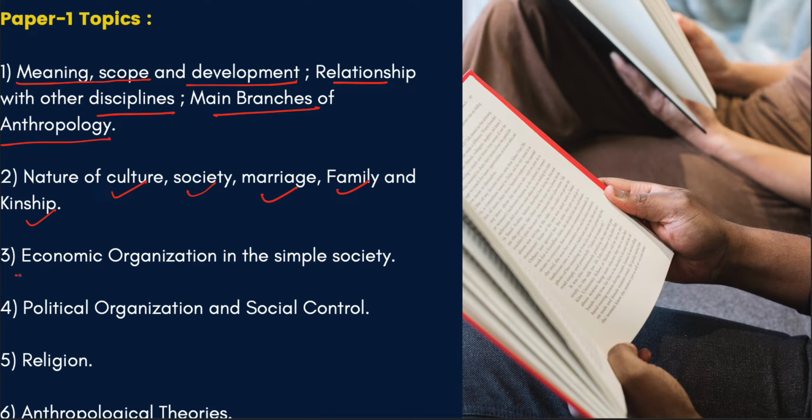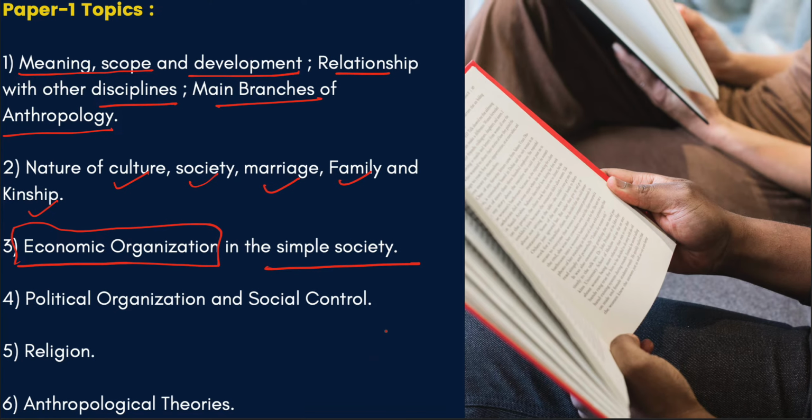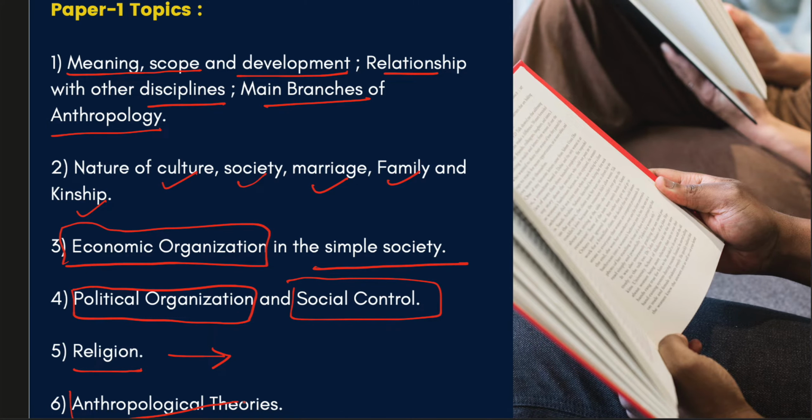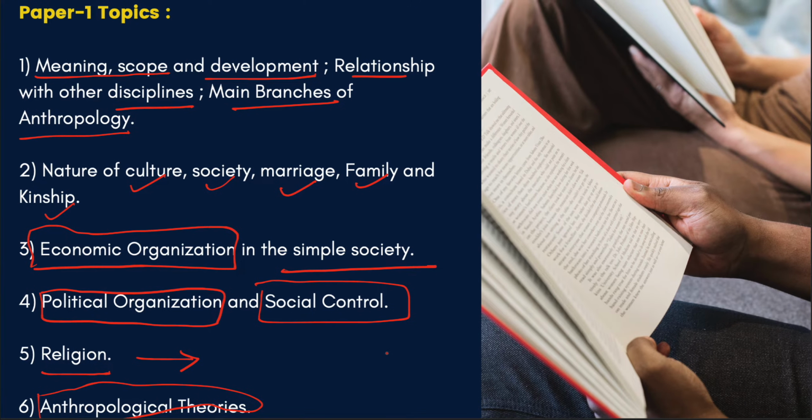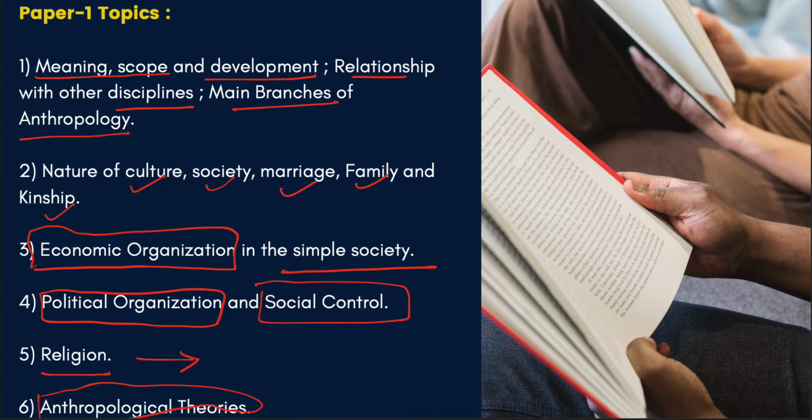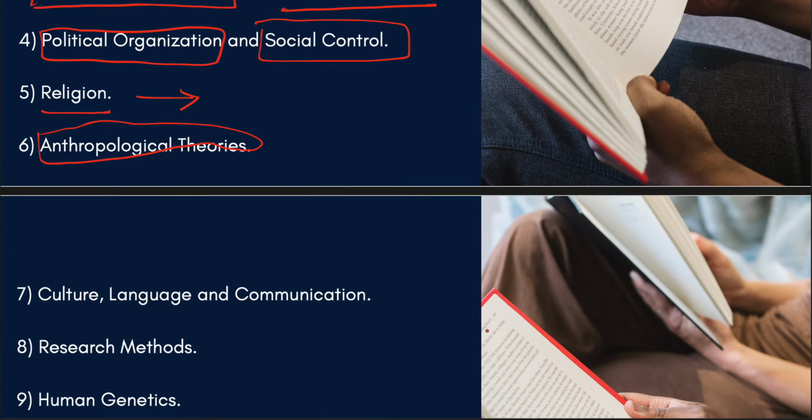Point 3 talks about the economic organization in the simple society, how the economic resources are managed in the day-to-day life. Next point discusses the political organization and social control in the simple society. Then we talk about religion and its various aspects and anthropological theories as given by various thinkers. Okay, so this is the first half of syllabus of paper 1 as given by the UPSC.